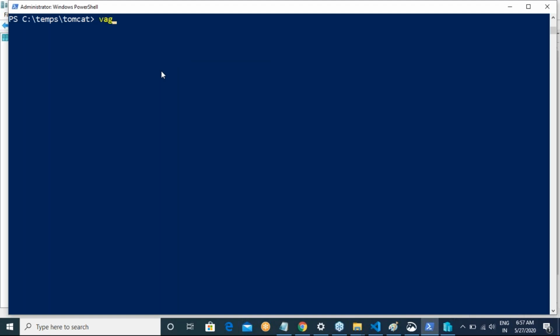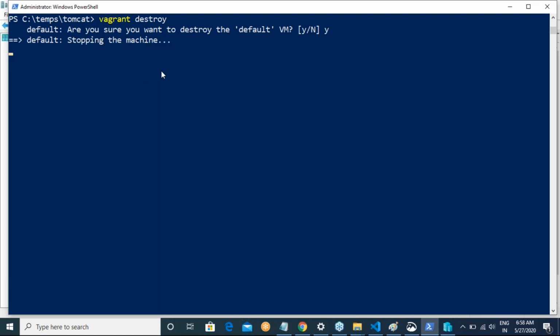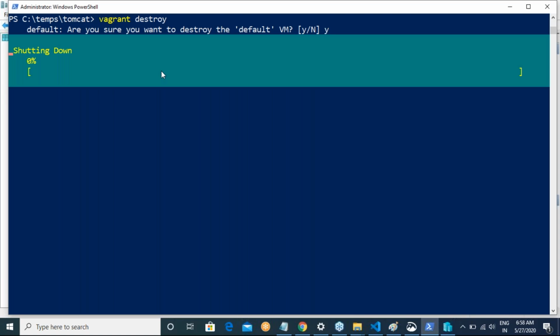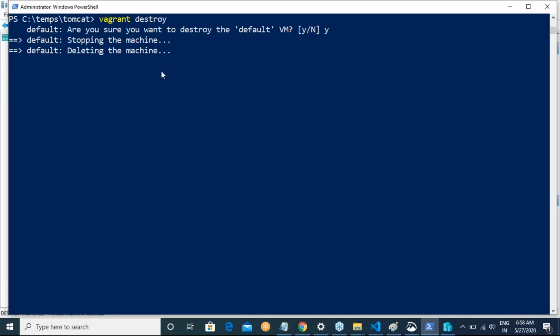Now what I can do is I can basically say Vagrant destroy. So Vagrant init, Vagrant up, and Vagrant destroy. That's it. So to create a virtual machine, by using Vagrant up, you will get the virtual machine, and once you get the virtual machine, you can do whatever you want in that virtual machine. You can change the configuration.